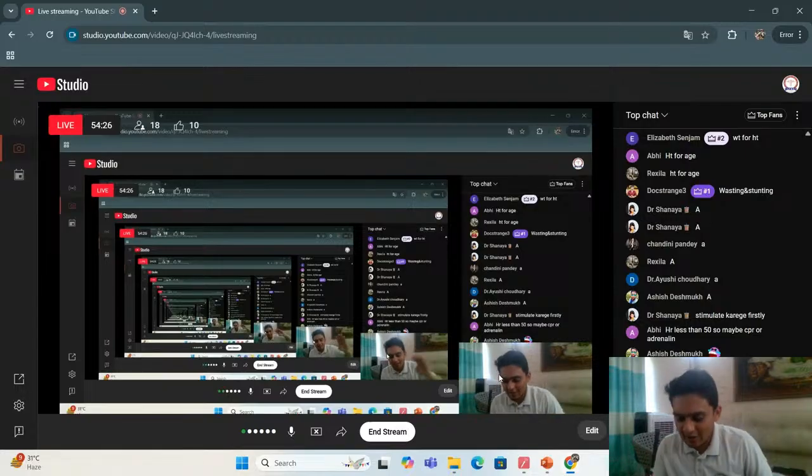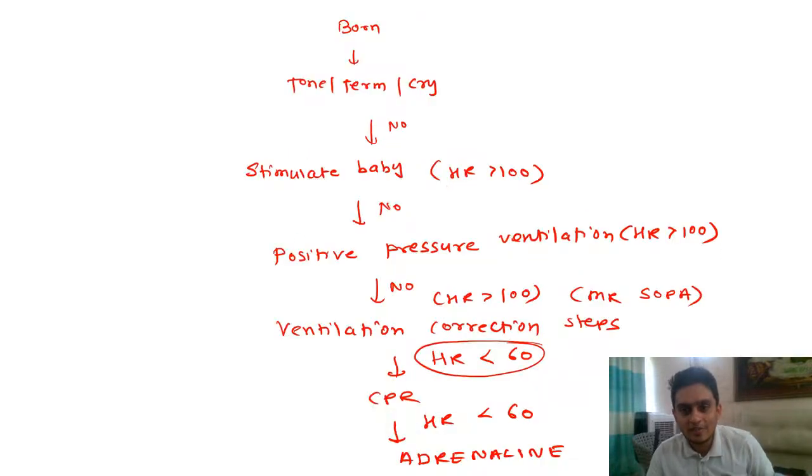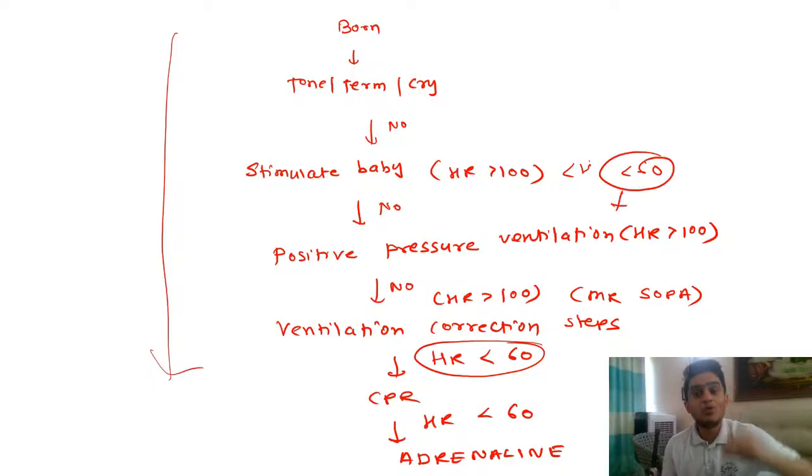This algorithm that we have just discussed, this is the order that you follow. But at any step, if you feel the heart rate is less than 60, here, here, or here, you go for CPR. You don't think that stimulation will help, because that heart rate is too low to start life.